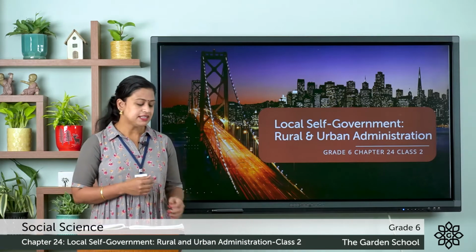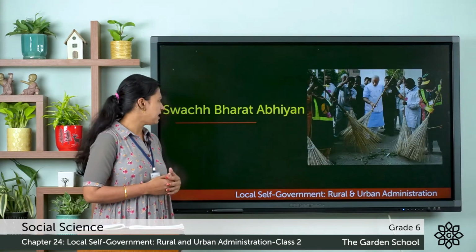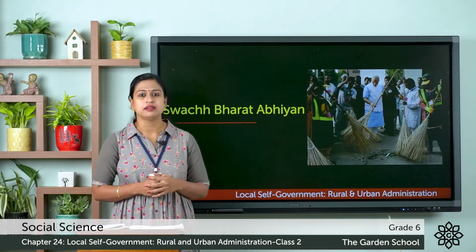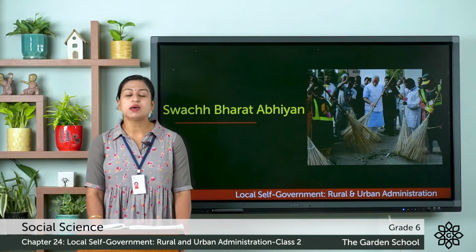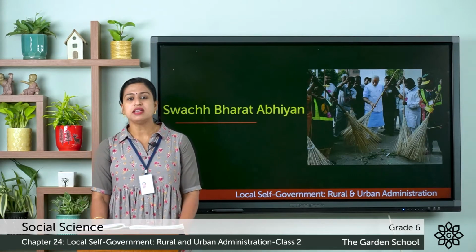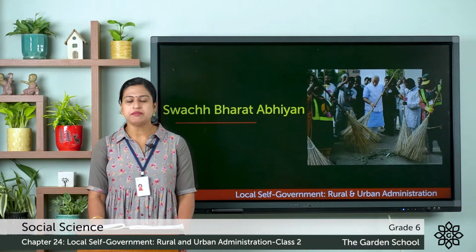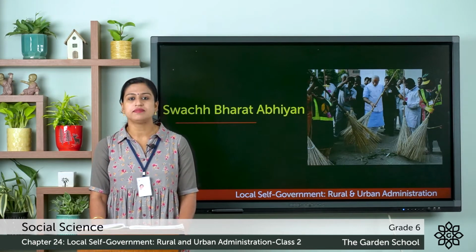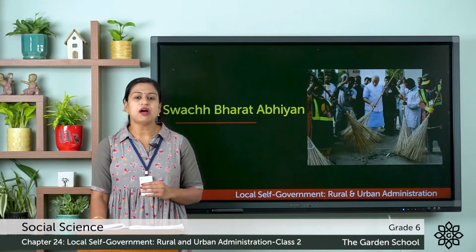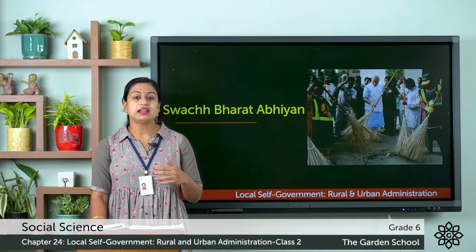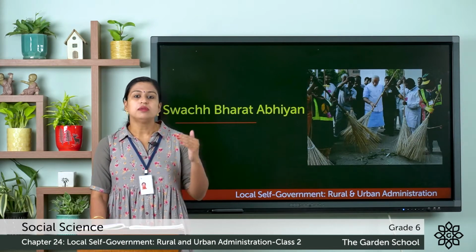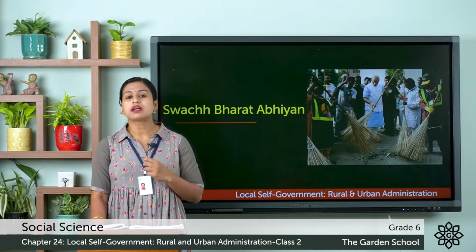So kids, let's start this class with the topic that is Swachh Bharat Abhiyan. This is also known as Swachh Bharat Mission, which is a nationwide campaign by the government for cleanliness. So this is an example of government's campaign that aims to involve both the rural and urban communities.